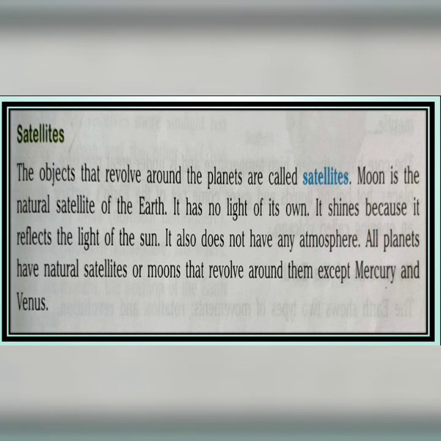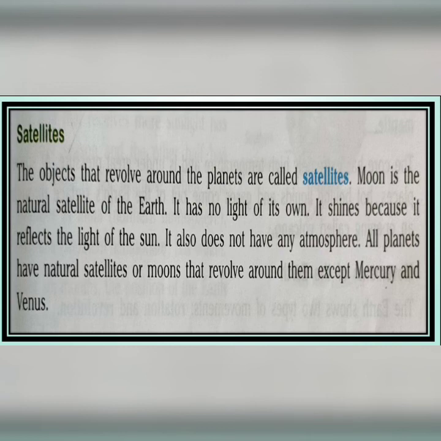All planets have natural satellites, or moons, which revolve around them, except Mercury and Venus. That means Mercury and Venus don't have any natural satellite. Except them, the other 6 have their own natural satellites. And the natural satellite of our Earth is the Moon, which we see in the clear night sky.